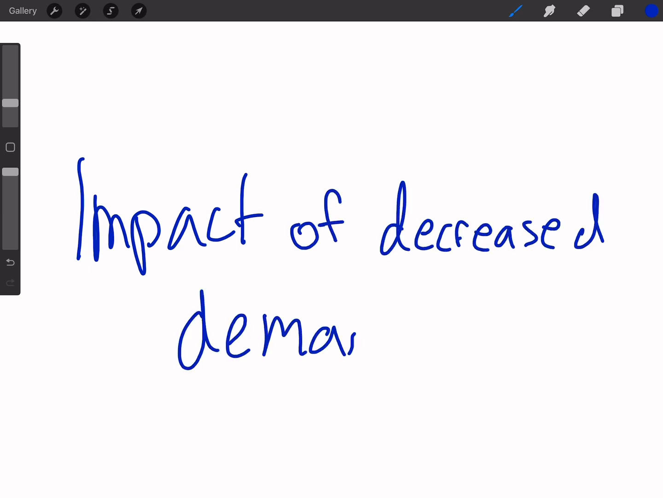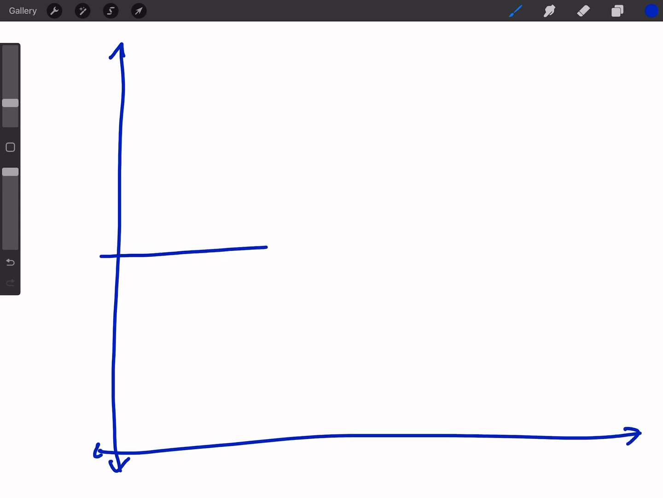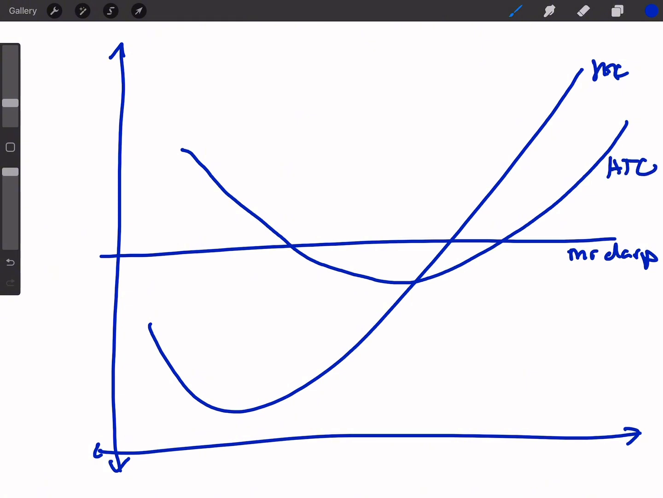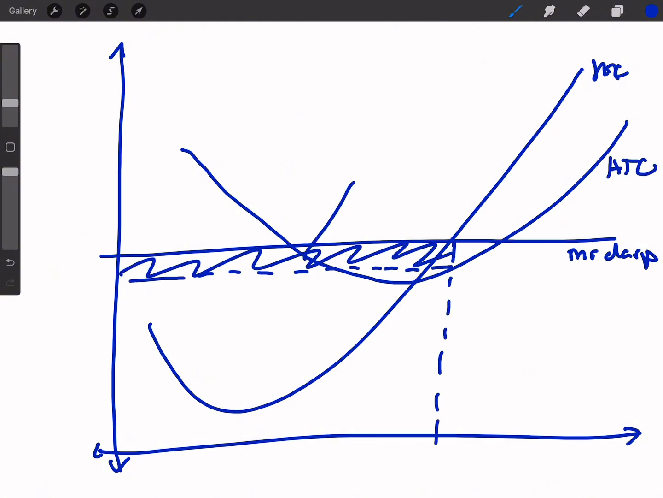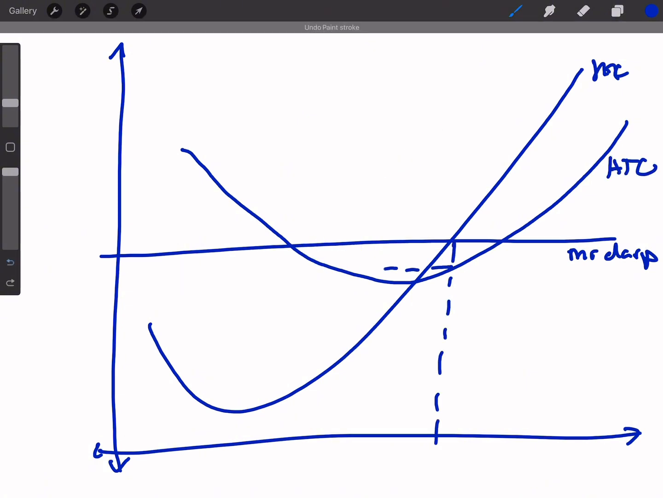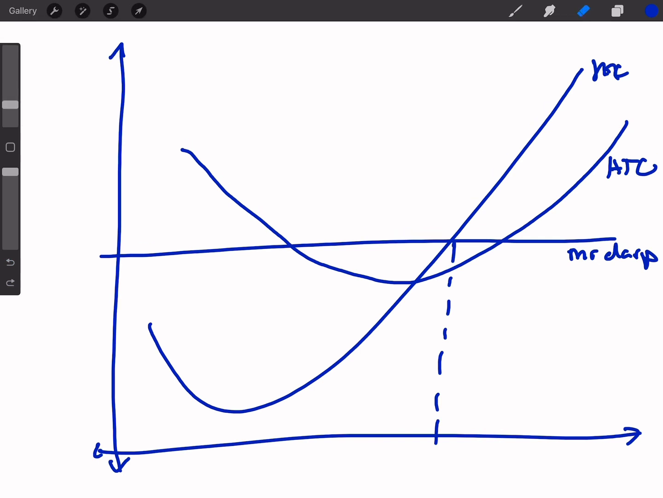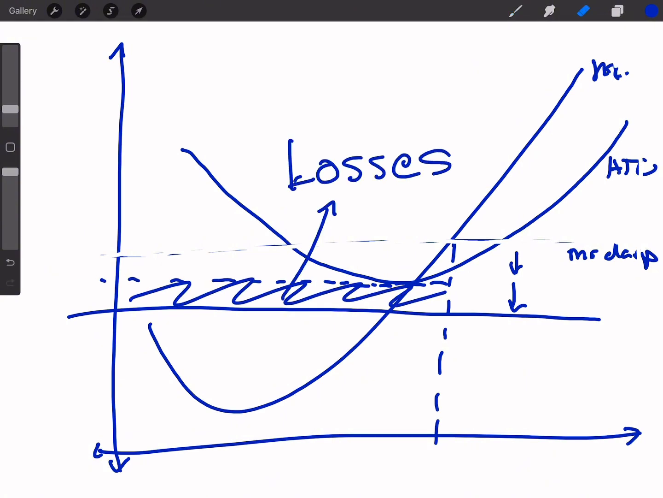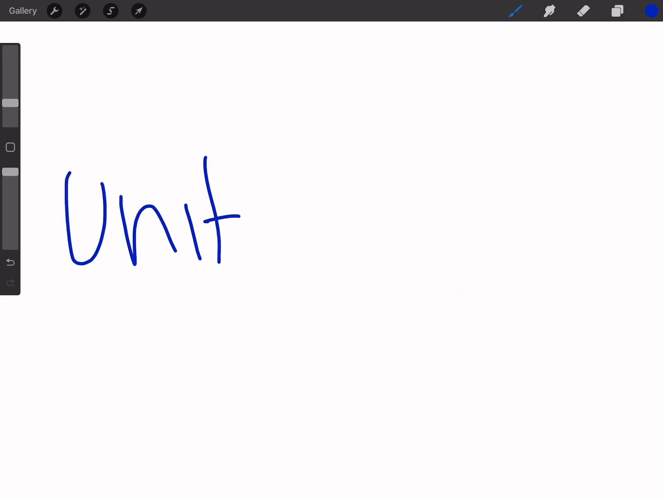Now let's talk about the impact of decreased demand on a firm. Let's look at a graph. This is our Mr. DARP line, it's our MC. So our average total cost, currently this firm is making profits. However, say something happens and this industry is selling clothes and that clothing is no longer trending. The demand would have to go down. So this line would go down, and now our average total cost is above it, creating losses for the company. And that's Unit 3.2.